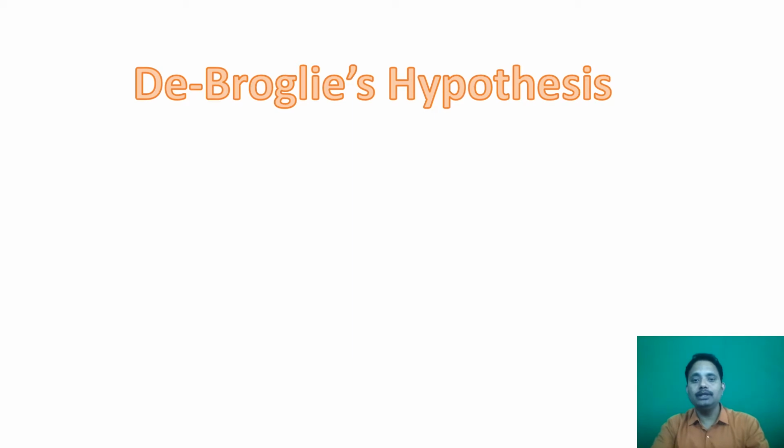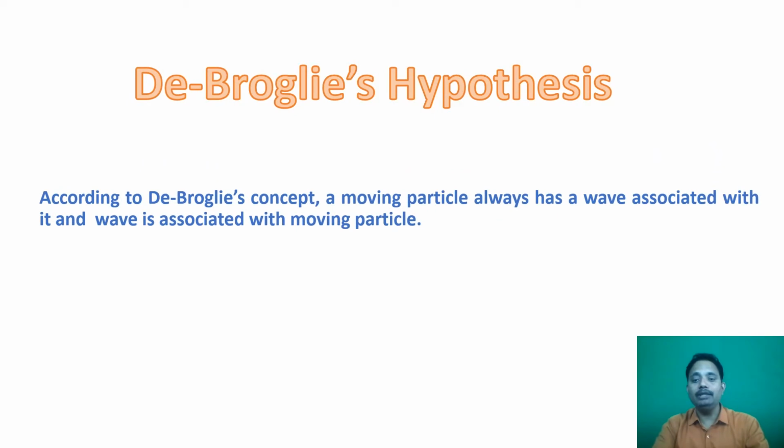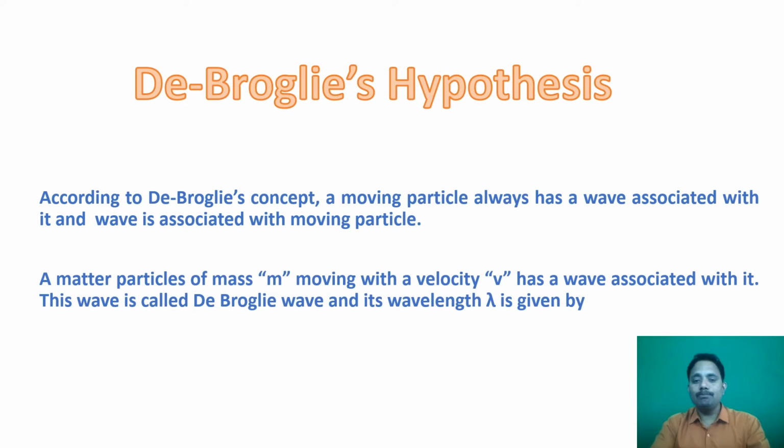In quantum mechanics, de Broglie's hypothesis is a very important thing, which gives the wave nature and particle nature in the same equation. According to de Broglie's concept, a moving particle always has a wave associated with it. A matter particle of mass m moving with velocity v has a wave associated with it. This wave is called the de Broglie wave or matter wave.